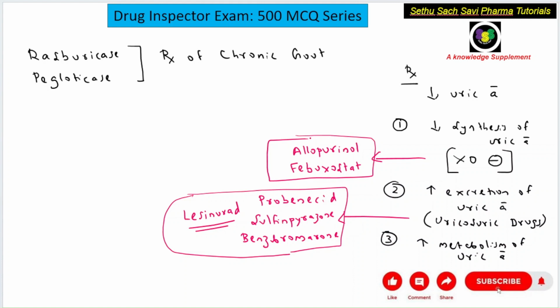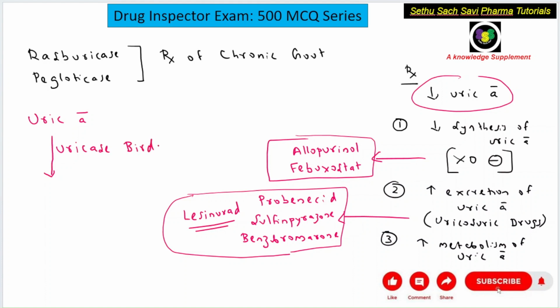Now, coming to the third strategy, we can increase the metabolism of uric acid. If you can increase the metabolism of uric acid, we can still bring down the uric acid level. Correct? Uric acid is a poorly water-soluble substance. In birds there is an enzyme called uricase.